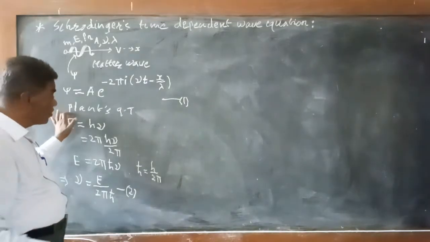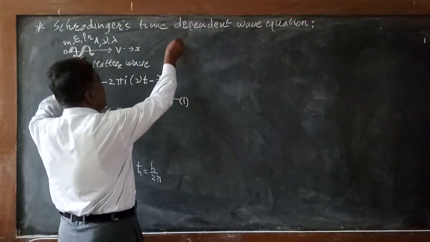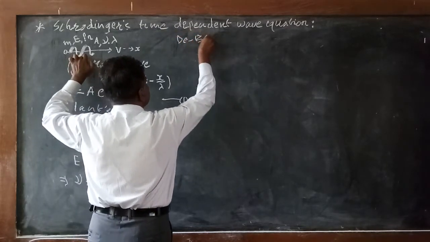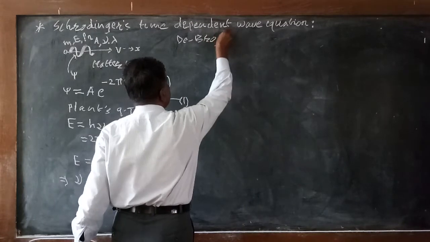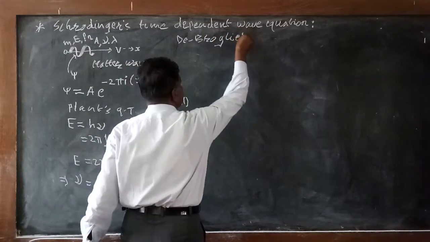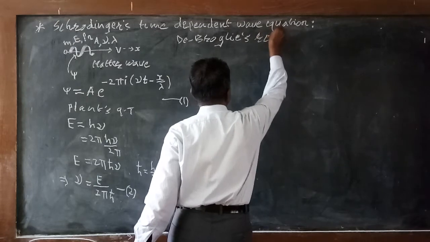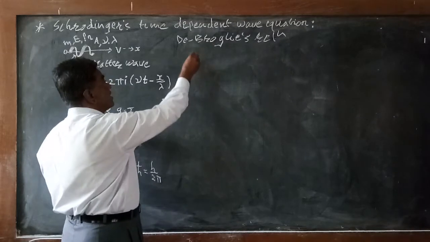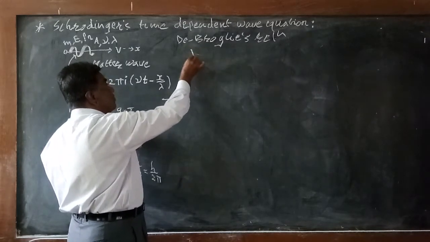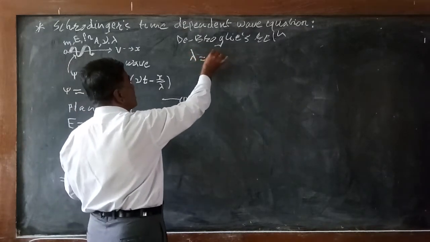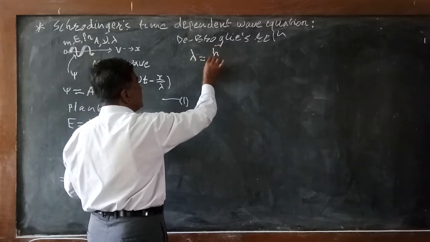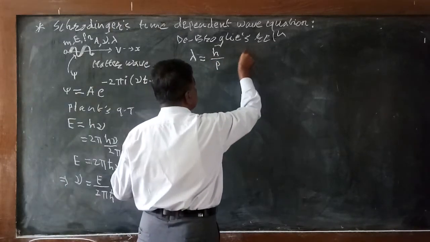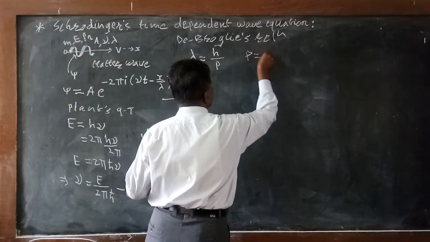Also, according to de Broglie's relation, the wavelength of the wave is given by λ = h/p, the ratio of Planck's constant h to the momentum p of the particle, where p is the product of mass and velocity.